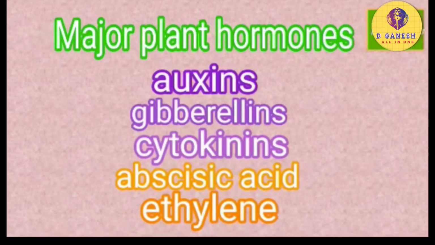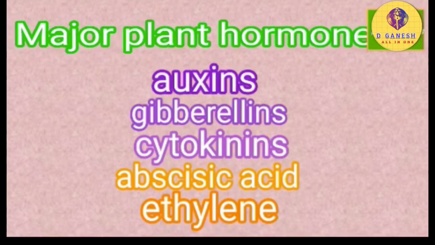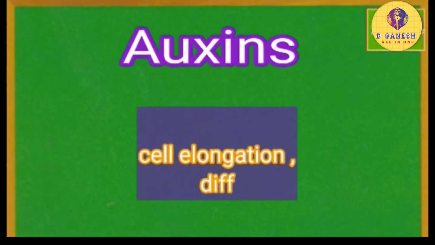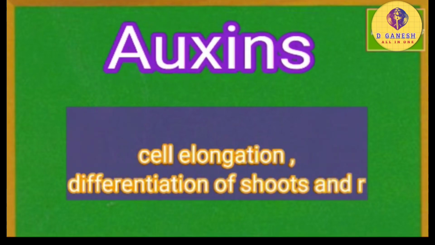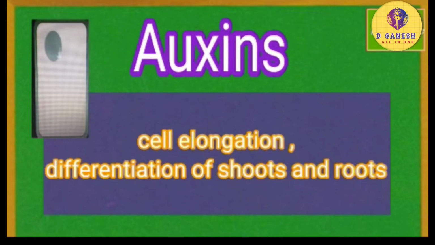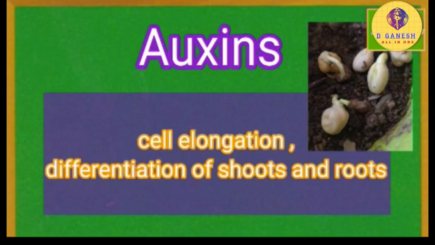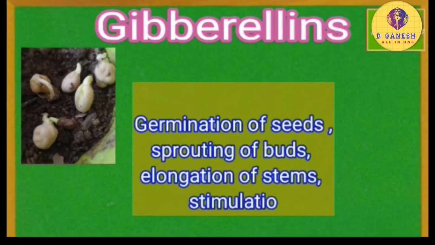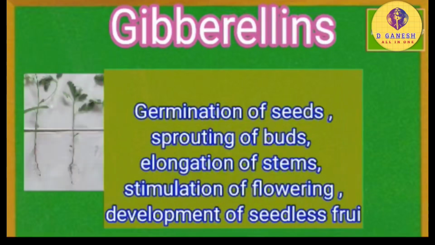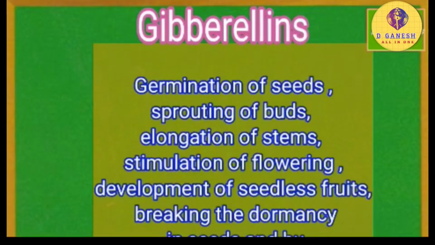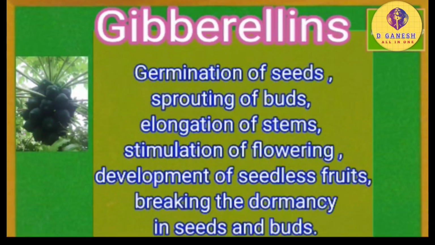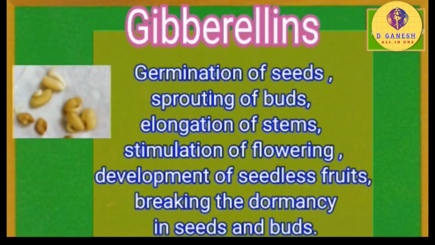There are five major plant hormones. Let us know about them. Auxins. These important plant hormones help in cell elongation, differentiation of shoots and roots. Gibberellins. They help in germination of seeds, sprouting of buds, elongation of stems, stimulation of flowering, development of seedless fruits called parthenocarpic fruits, breaking the dormancy in seeds and buds.